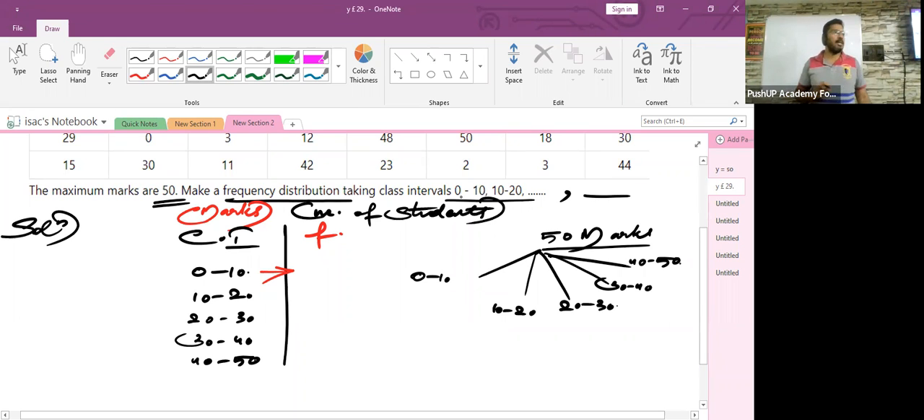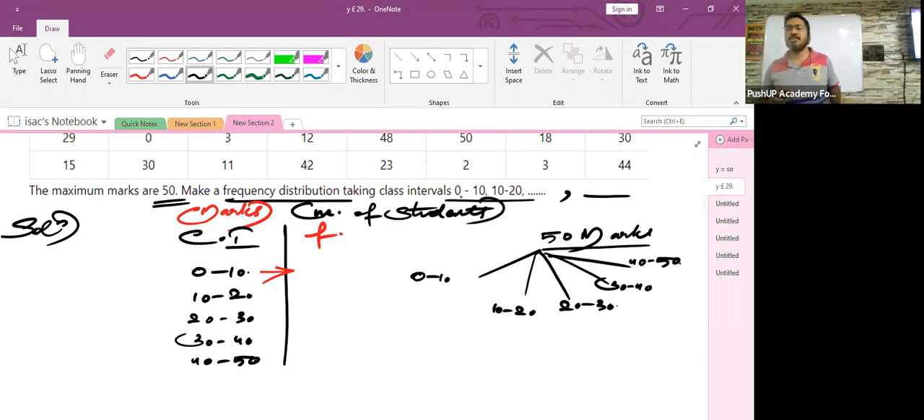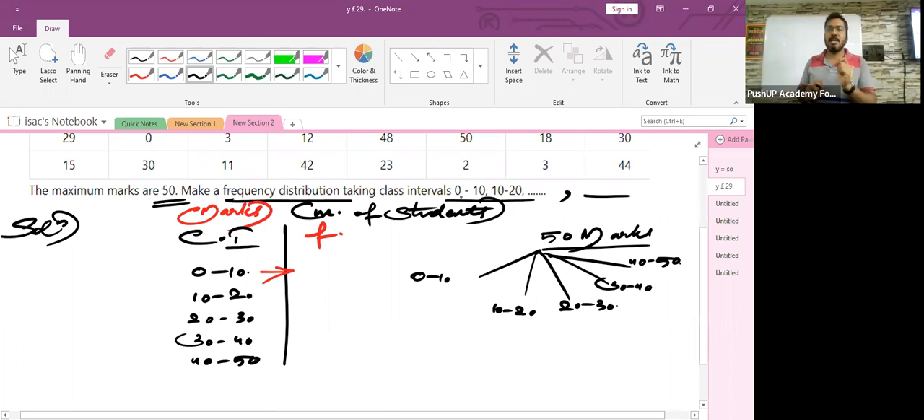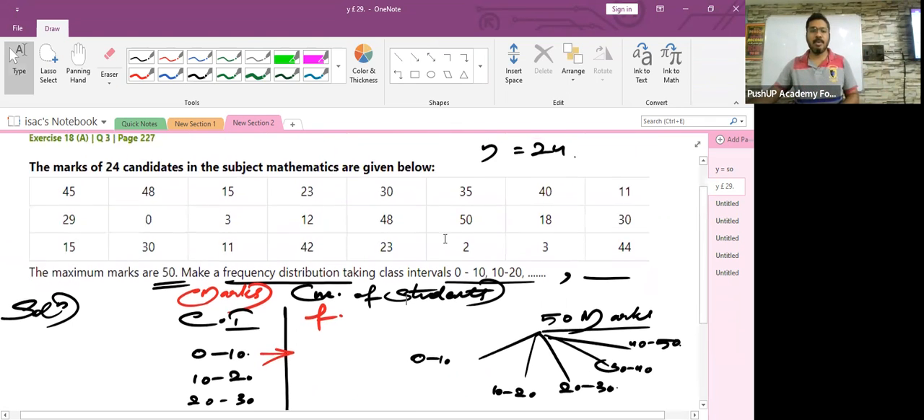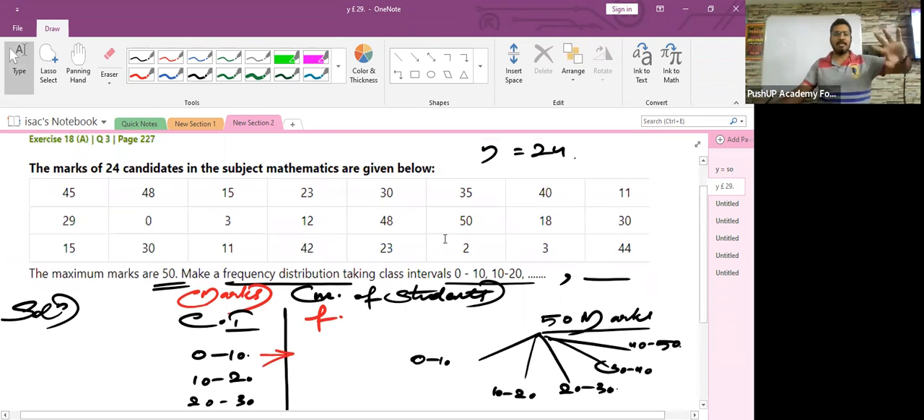Fine. Now let's start taking the count. My first question goes to Sarah. Sarah, in the class interval 0 to 10, will 0 be counted? Will 10 be counted? No, very good. Because this class interval is a continuous class interval. And in continuous class intervals, the lower limit is always counted, but the upper limit is never counted. Okay, so be careful when you are counting the number of students for the class intervals.